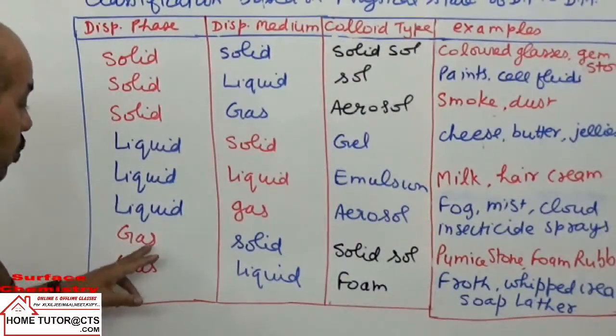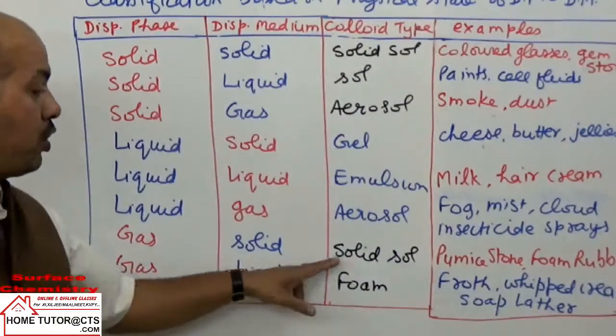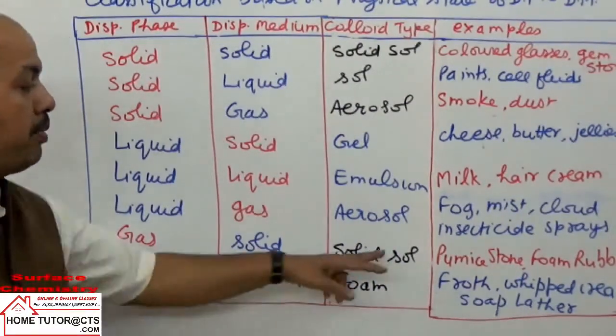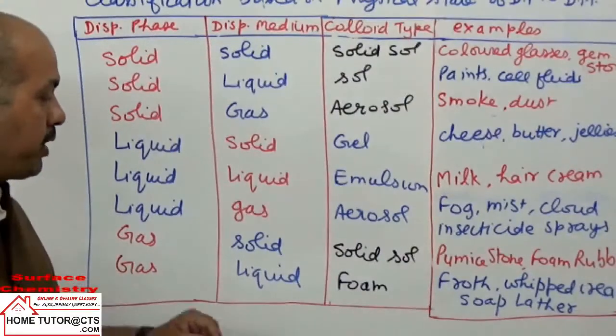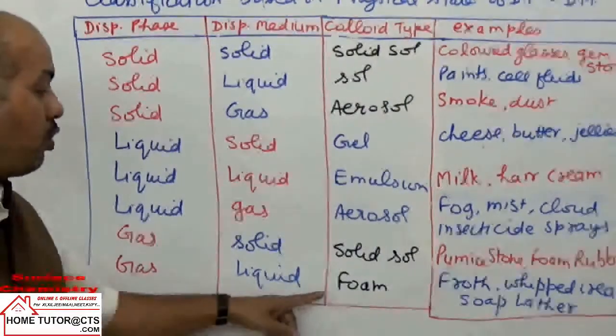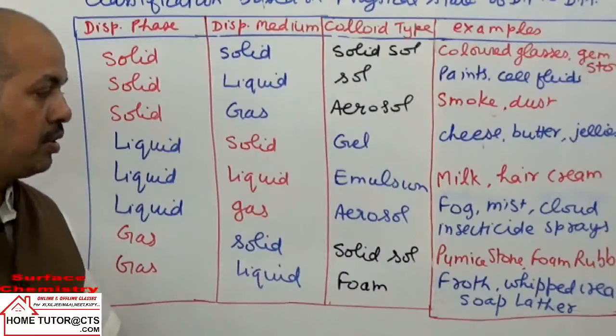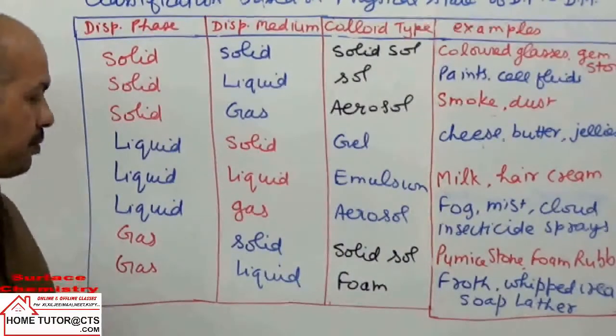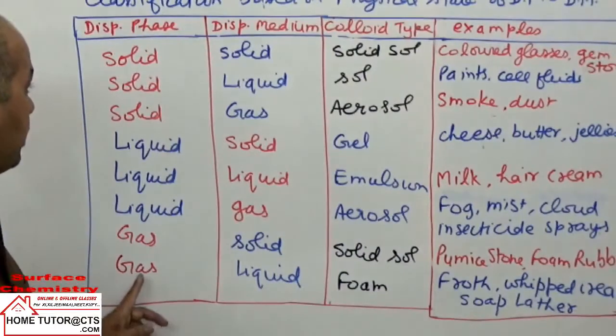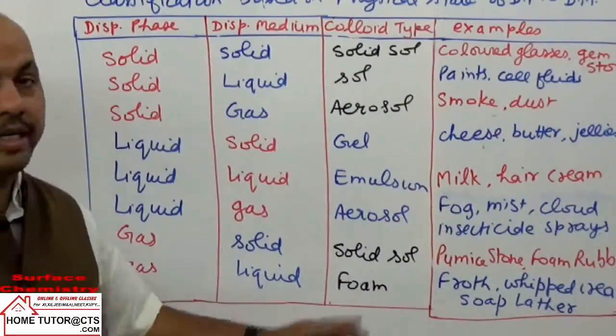Gas in solid is called solid sol. Examples are pumice stone, foam rubber. Then gas in liquid is called foam. Examples are froth, whipped cream, soap, where we have gas as the dispersed phase and liquid as the medium.